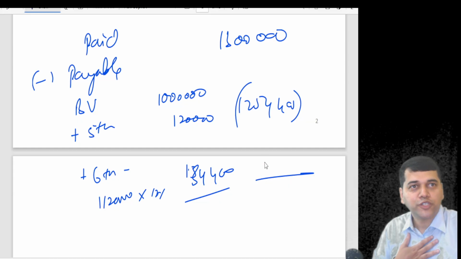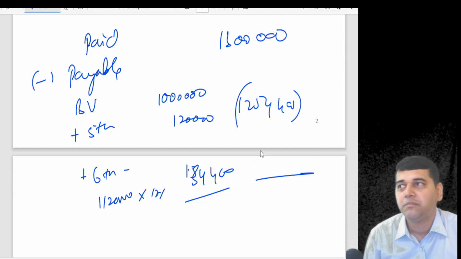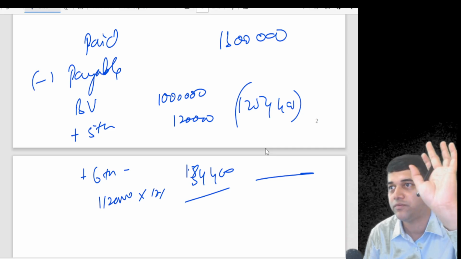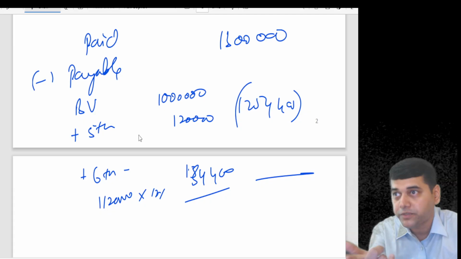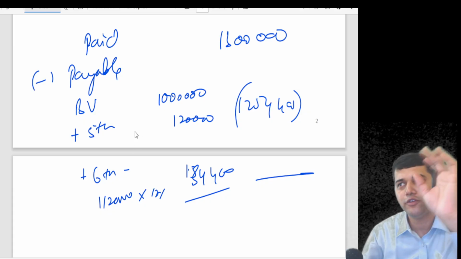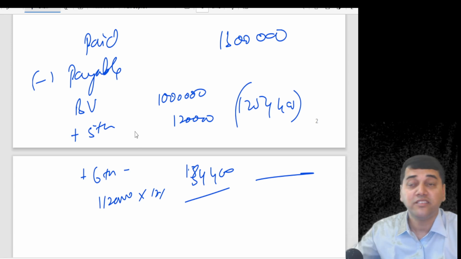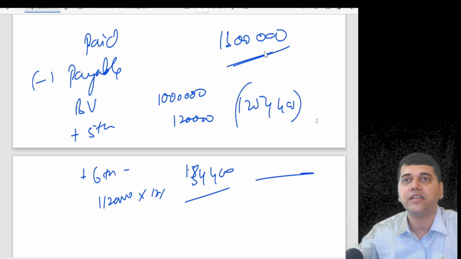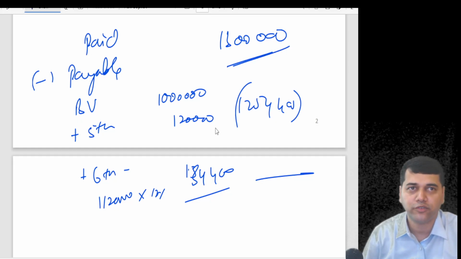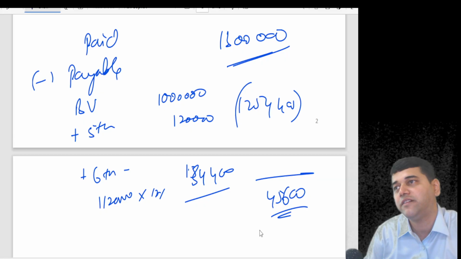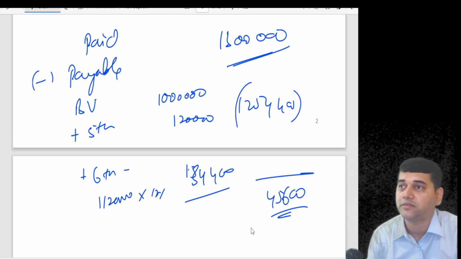See, I was supposed to pay 12 lakh 54,400, but what did the bank tell me? Right now pay 13 lakh and get out. Because there is no prepayment option, my assumption. Otherwise, why should I agree to this? I will say I will not pay, I'll continue. But since there was no prepayment option, the bank said you pay 13 lakhs one time and walk away. So now tell me, this 45,600, am I in a favorable situation or an unfavorable situation?